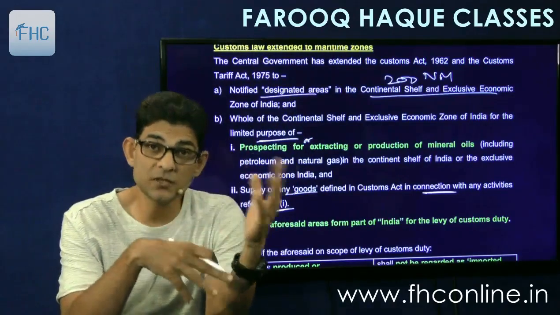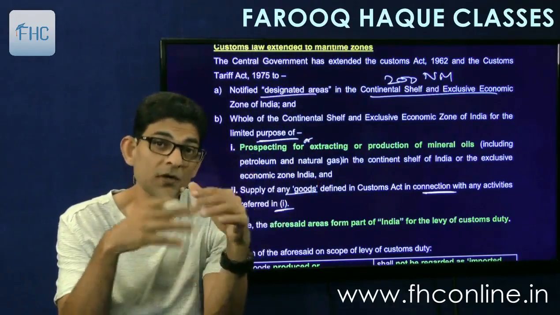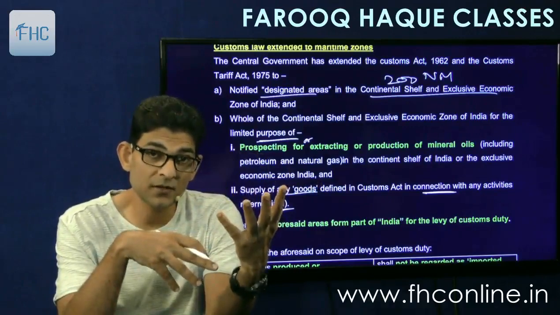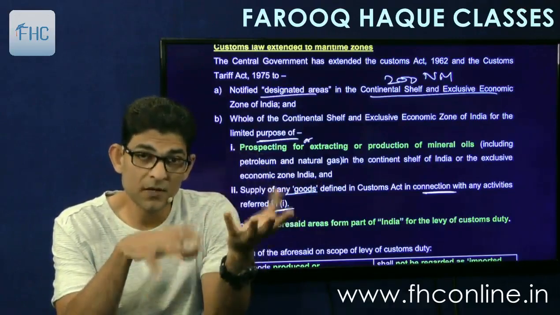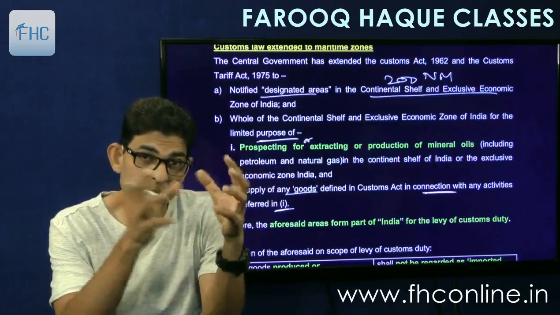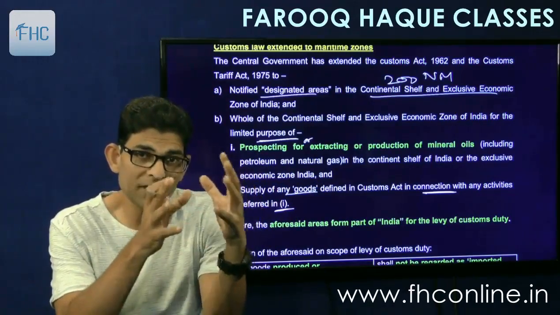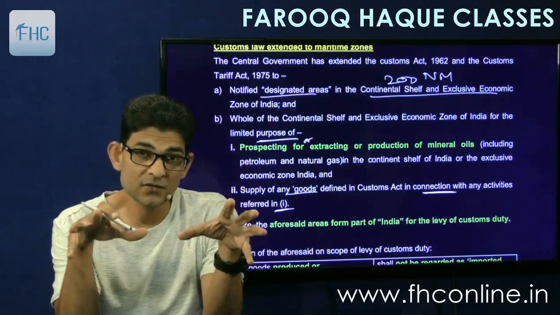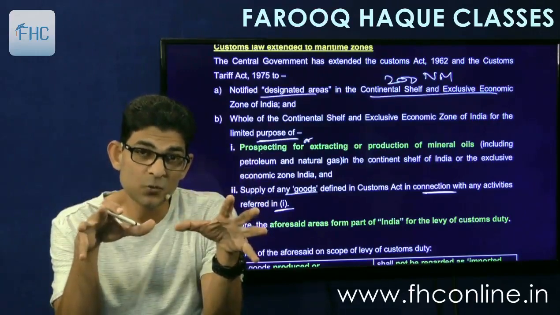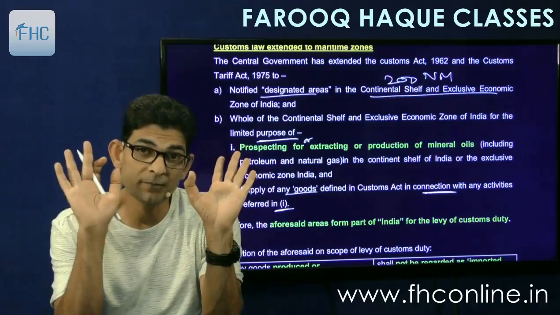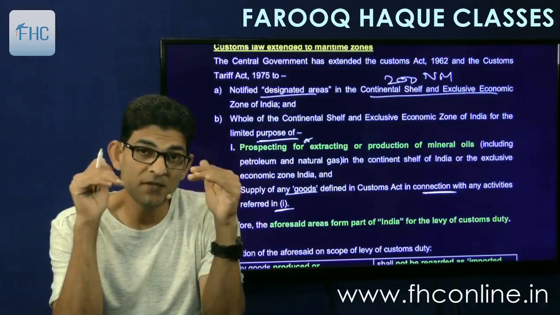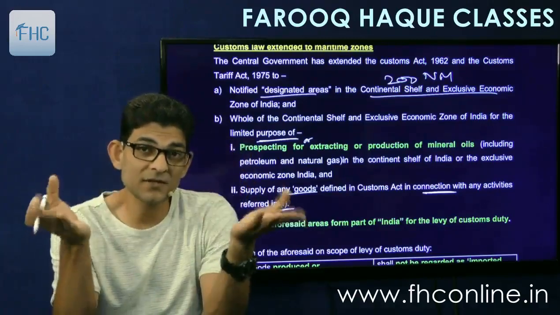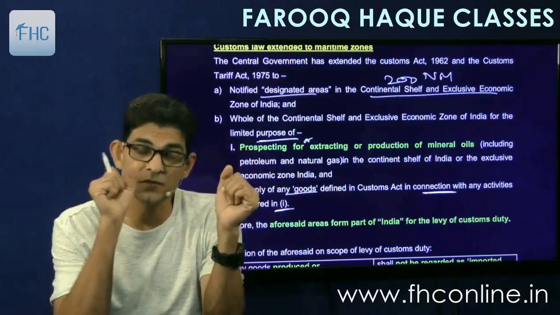Like an extended seaport can be built there, or an artificial island can be constructed there, or a natural island may be there. So those islands and port areas and any economic activity area will be called designated areas. So these designated areas will be considered as part of India. Okay, means the Customs Act is extended there.